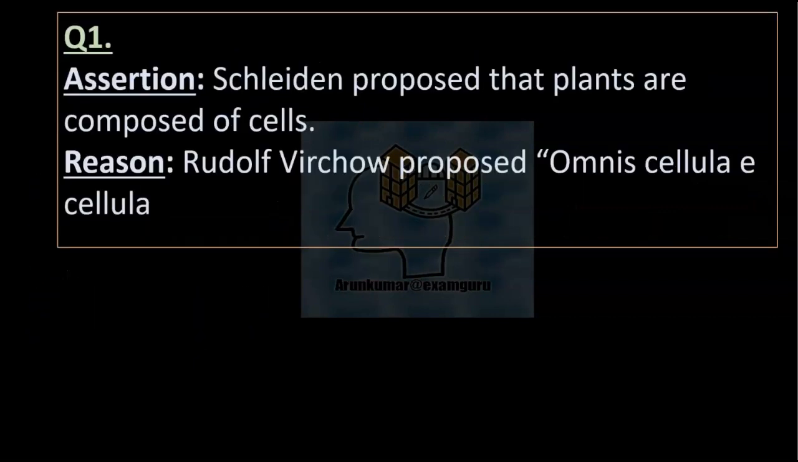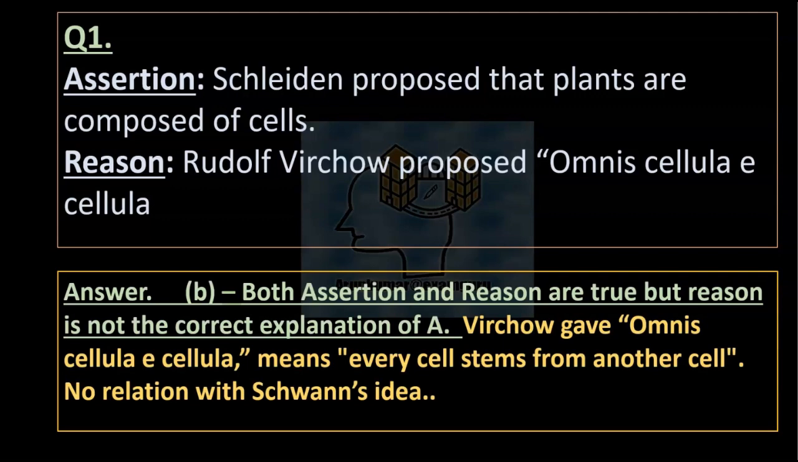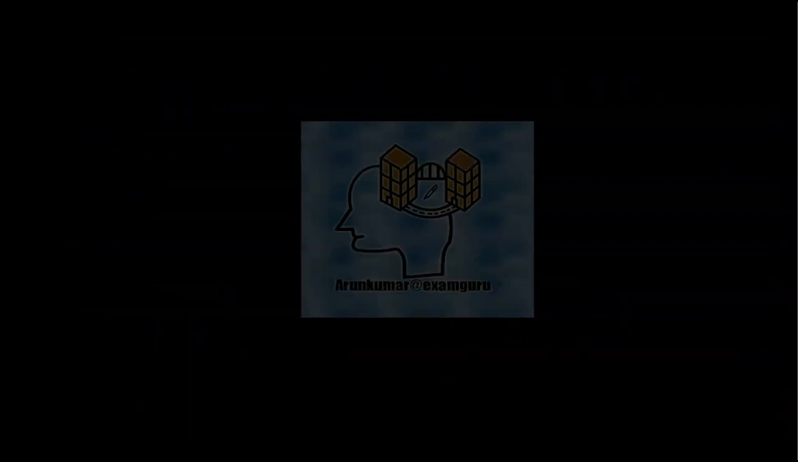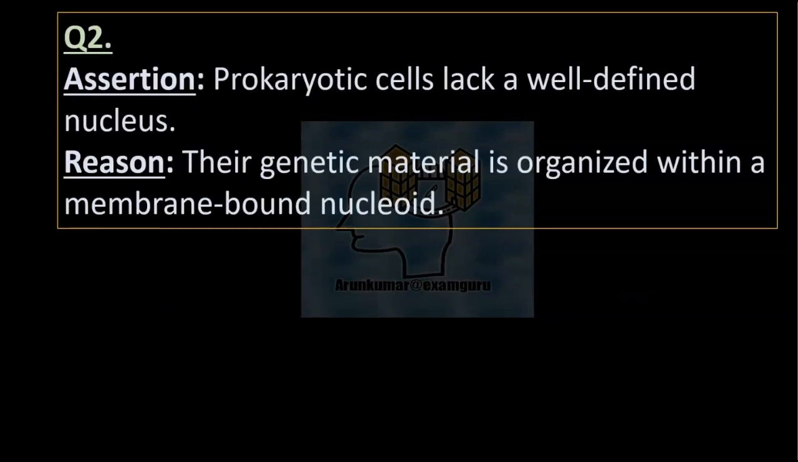Question 1. Assertion: Schleiden proposed that plants are composed of cells. Reason: Rudolf Virchow proposed omnis cellula e cellula. Answer B. Both assertion and reason are true, but reason is not the correct explanation of A. Virchow gave omnis cellula e cellula, meaning every cell stems from another cell, and it has no relation with Schwann's idea.